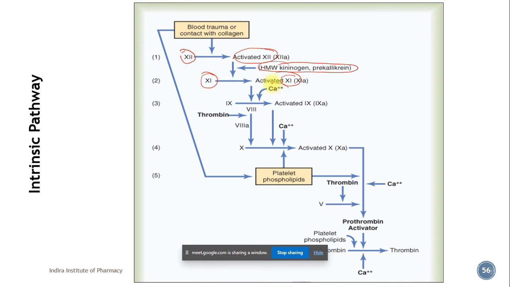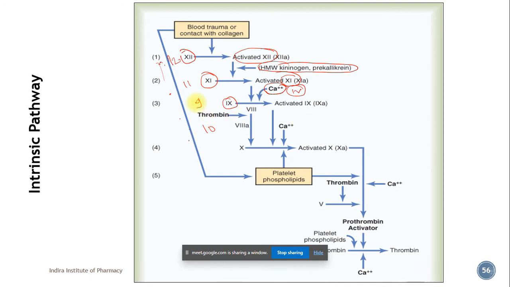Activated factor 11 and factor 4 convert 9. Please understand this: 12, 11, 9, 10. Don't forget this sequence. It is like a descending sequence, but 10 comes after the 9. So it is 12, 11, 9, sorry, 10.